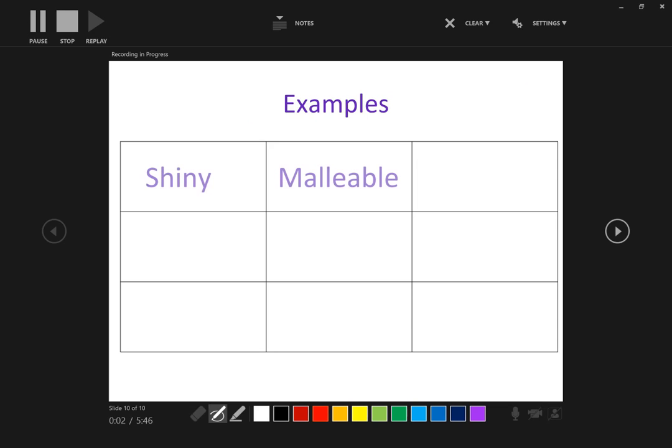Let's do some practices. So if we found an unknown substance that was shiny and malleable, would it be a metal, a nonmetal, or a metalloid? So think back to your properties. Which one is shiny? Metal. Which one is malleable? Metals. So since they are both properties of metals, that would be a metal.